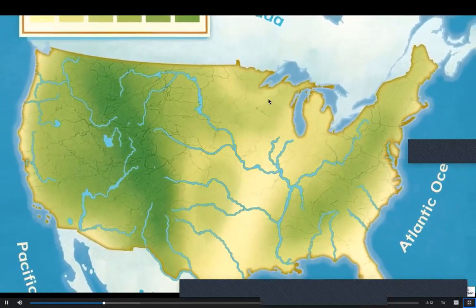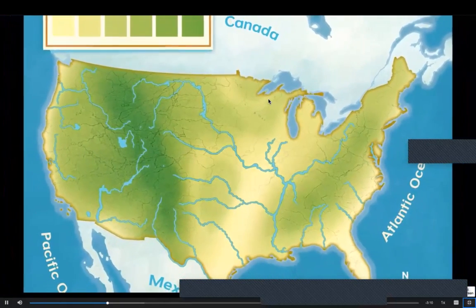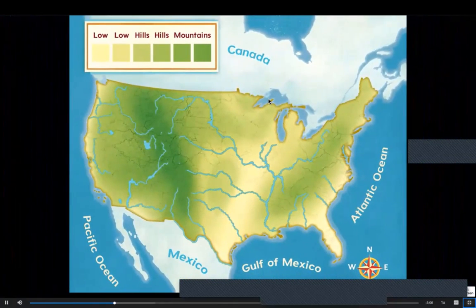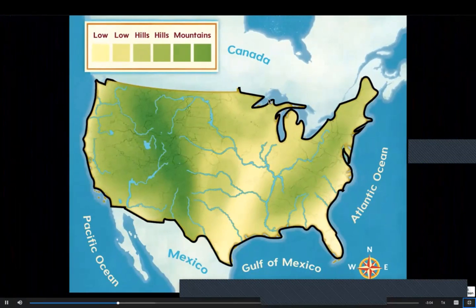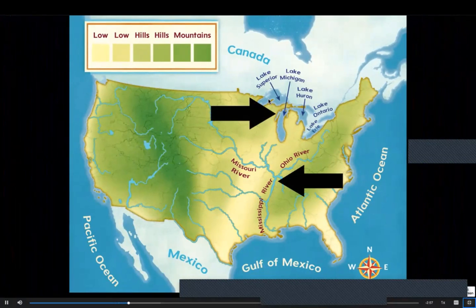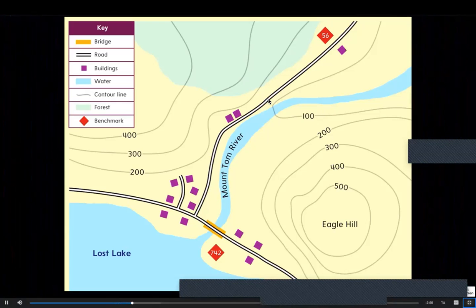Maps help you gather information. They can show you what the landscape, or the land and the water, are like in an area. For example, on this map, we can see where the United States is located and where lakes and rivers are located. Maps can show you where the land is high or low, or if the land is flat or on a slope.